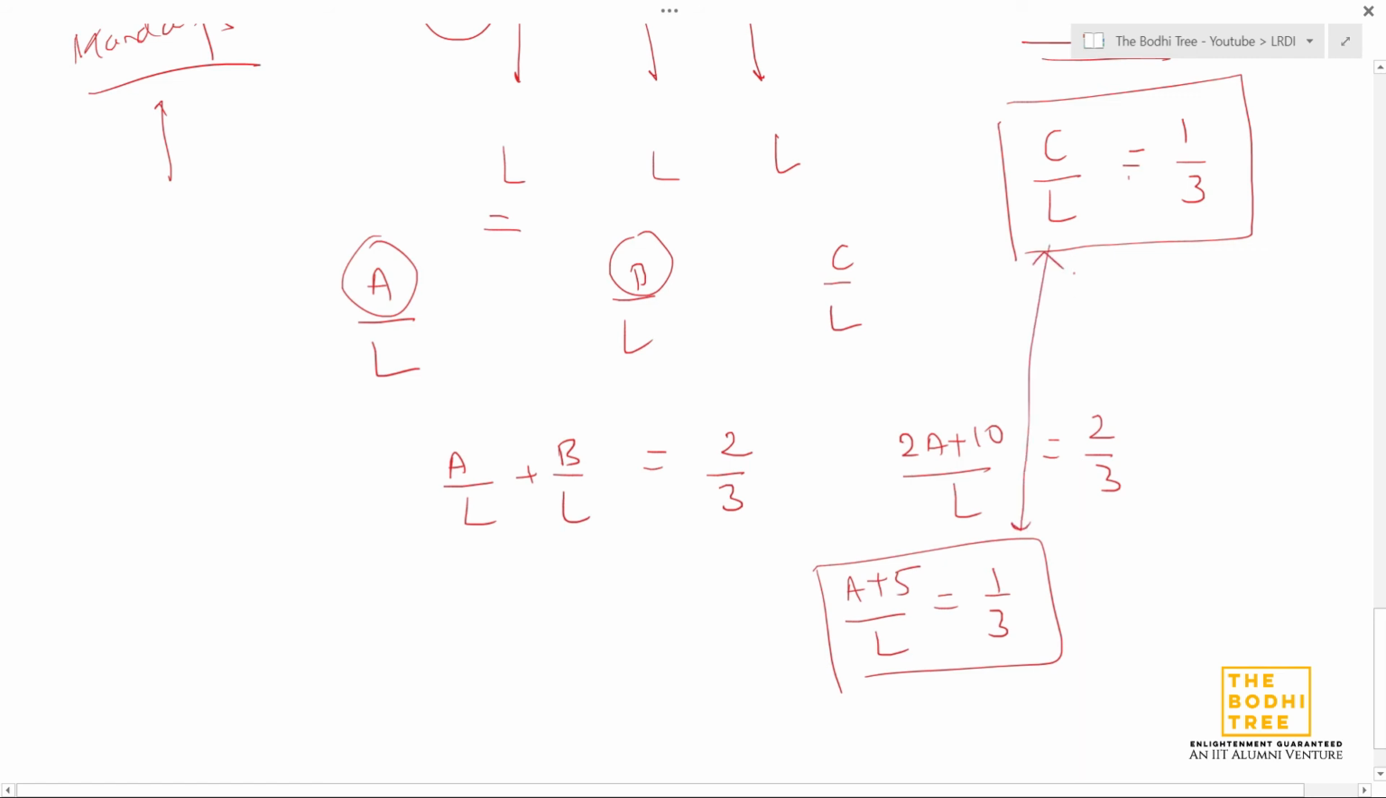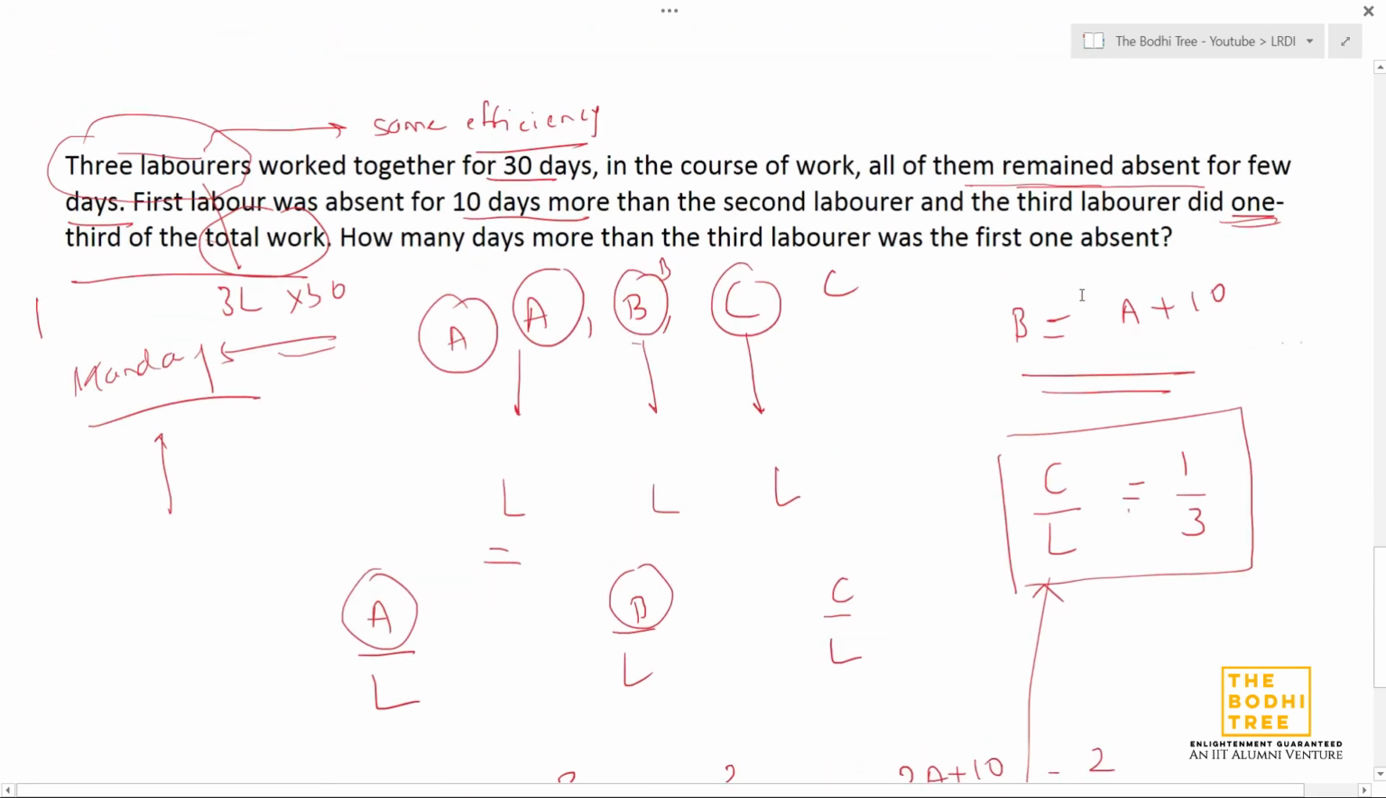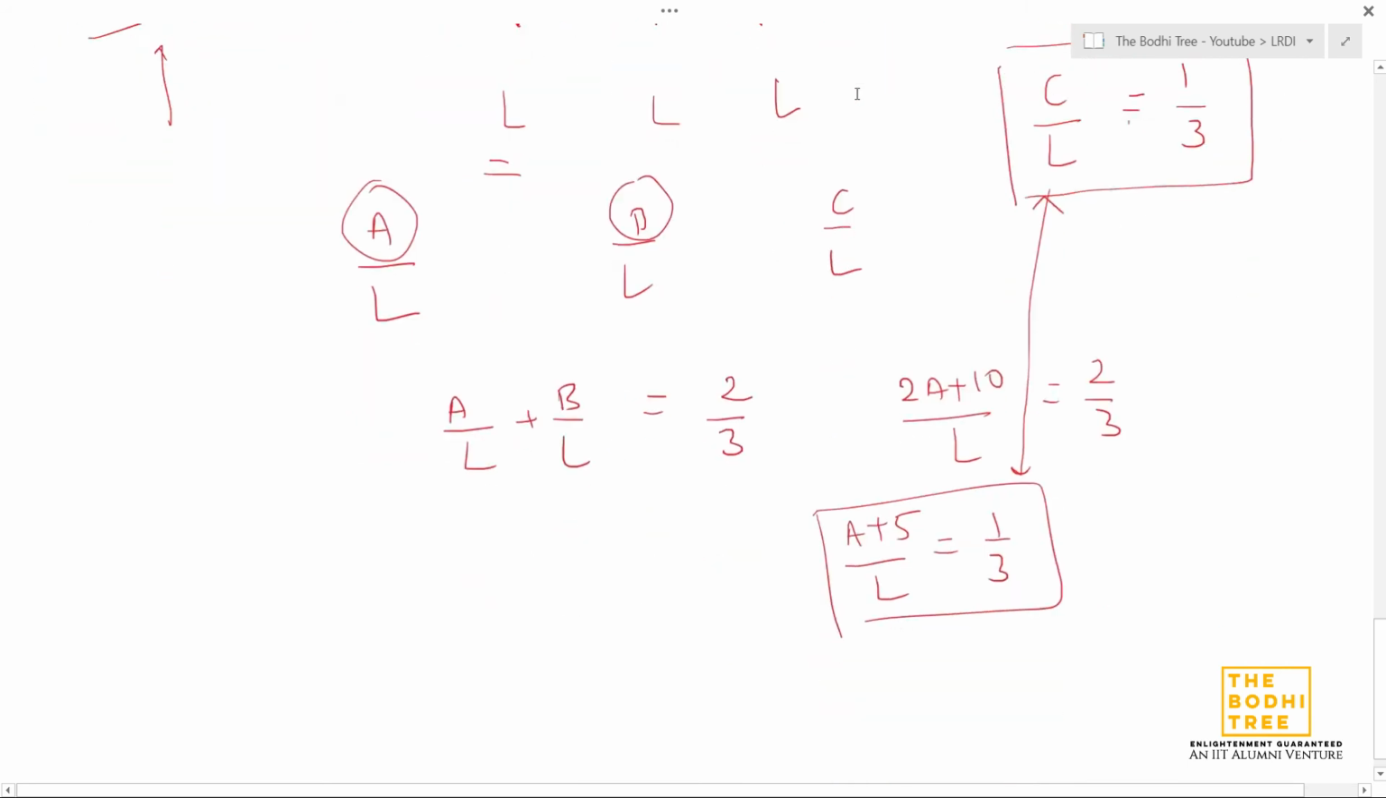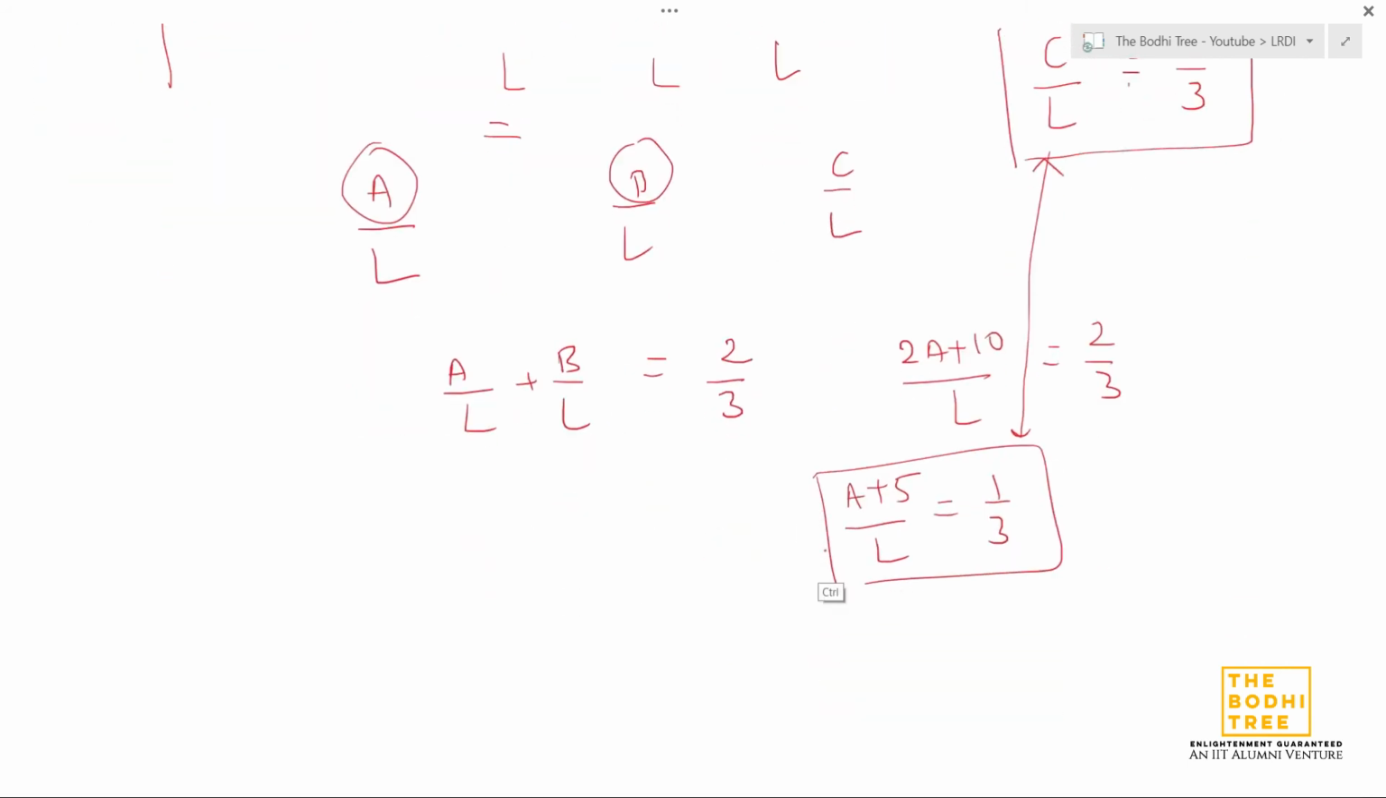And why have I substituted B with A plus 10 and not A with B minus 10? Because in the question they have asked how many days more than the third laborer was the first one absent. So they want us to compare A and C, right? That's why I substituted B with A plus 10. So I get (A plus 5) by L is equal to 1 by 3. I'm going to equate those two.